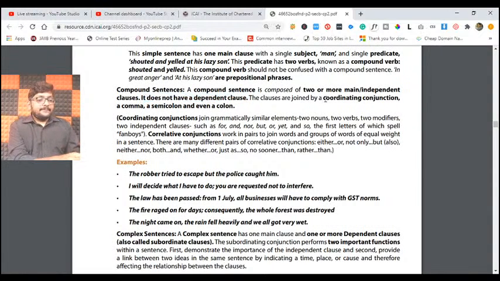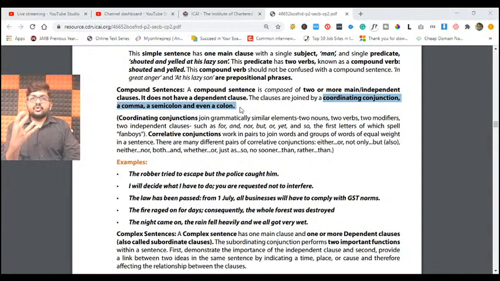Okay, please underline this. How many clauses are you using? Two clauses you are using in this. Those two clauses are adjoined by a coordinating conjunction, a comma or a semicolon or even a colon. Here we are talking about two different clauses, but those two different clauses are connected through what? A comma or a semicolon or a colon. Please put that. Understand, friends? It means, in simple terms, if in a sentence you get a semicolon or a colon or a comma, it can be a compound sentence.